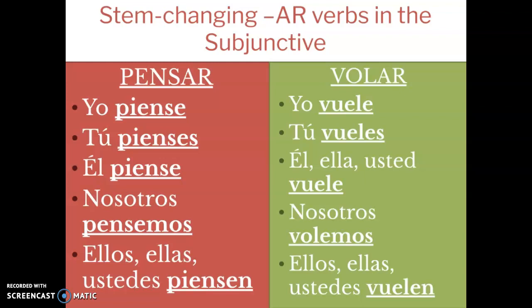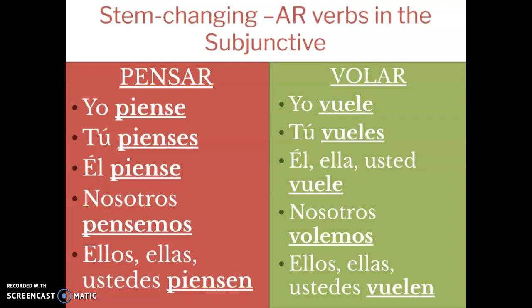Number 11, yo, invitar. Again, not a stem changer. It is yo invite. And lastly, number 12, this is a stem changer and a -gar/-zar verb. So this one changes from E to IE, and the Z is going to change to a C. So this one is comiences. C-O-M-I-E-N-C-E-S. And that is all for the practiquemos section.